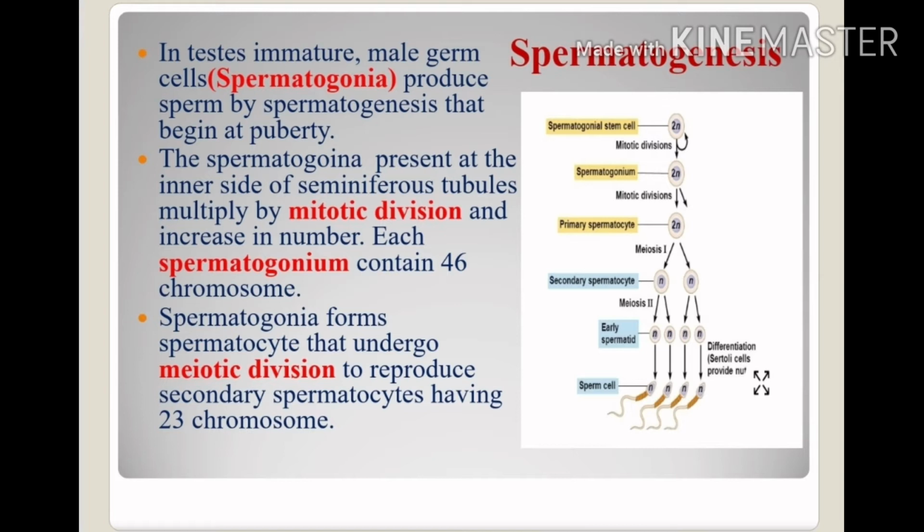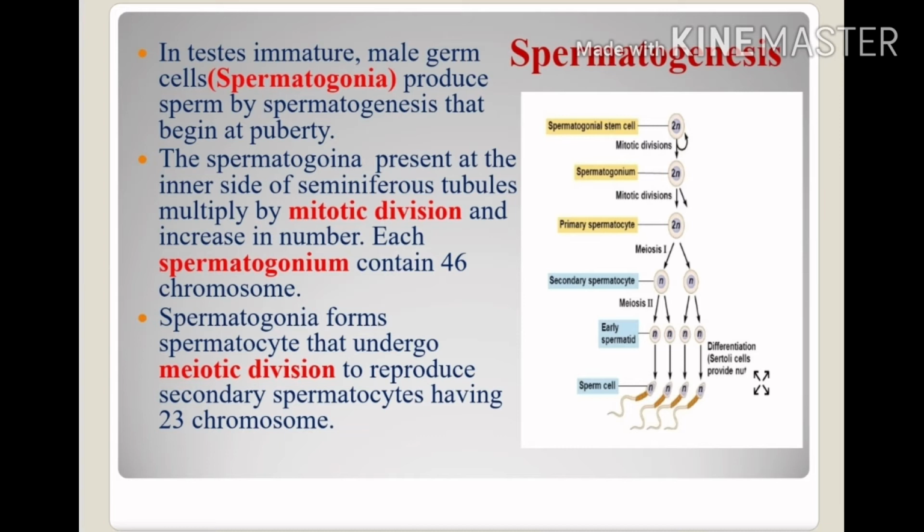Each spermatogonium contains 46 chromosomes, or you can say 23 pairs of chromosomes. Spermatogonia form spermatocytes, and that will further undergo meiotic division to produce secondary spermatocyte, and that will be haploid, or you can say that it will contain 23 chromosomes.